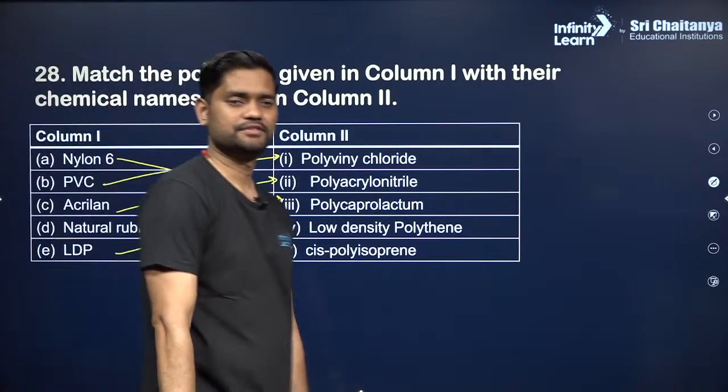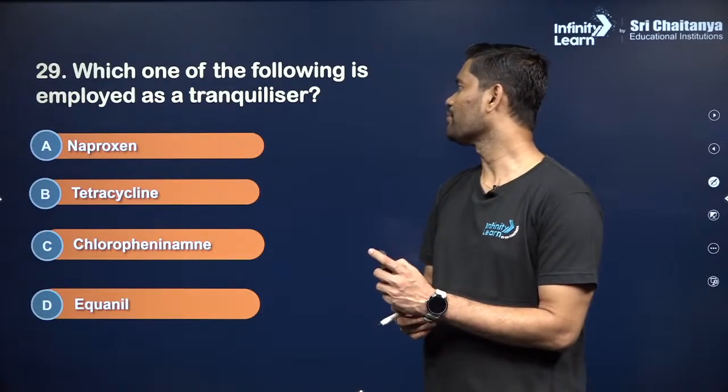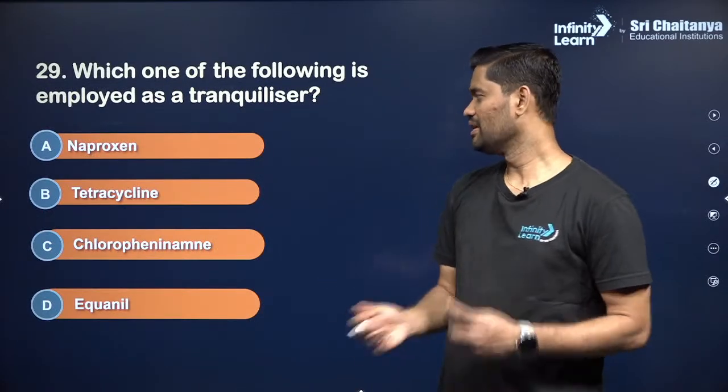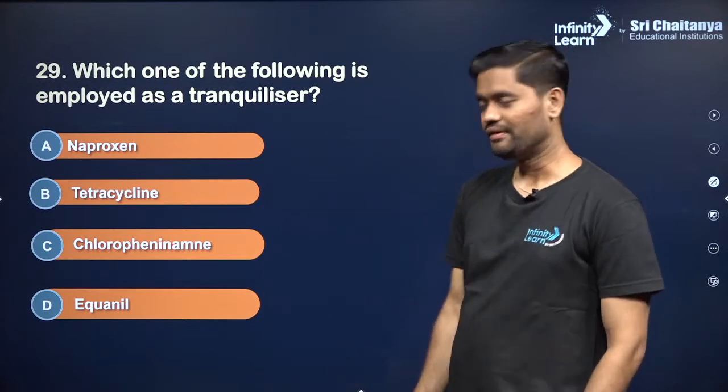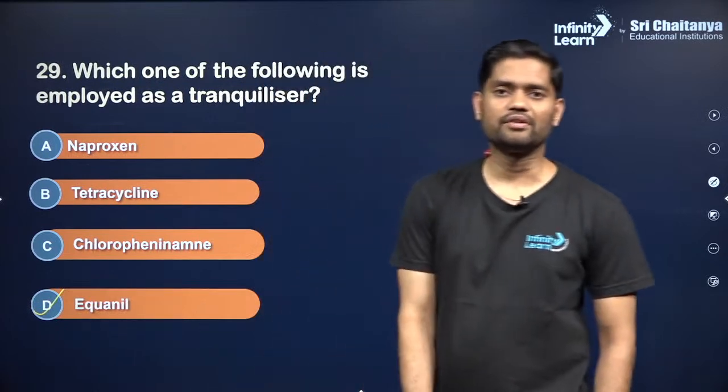Clear? Next, which of the following is employed as a tranquilizer? If we see the options, equanil is one of the famous tranquilizers.